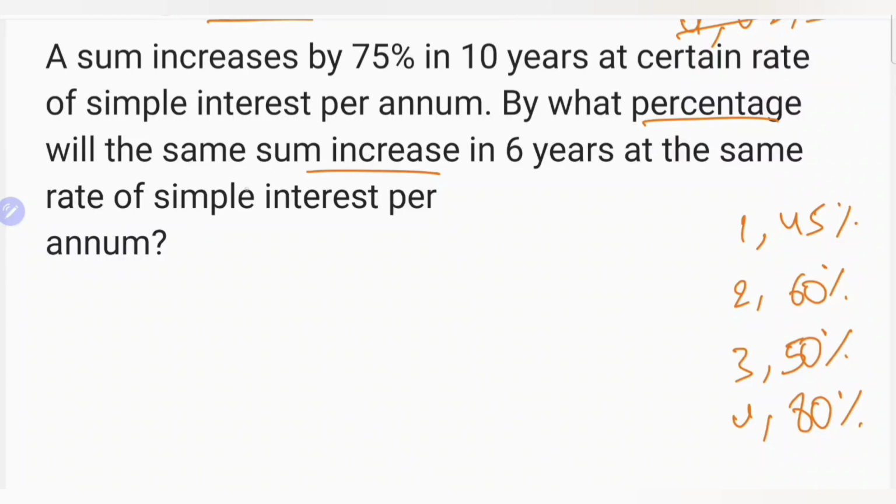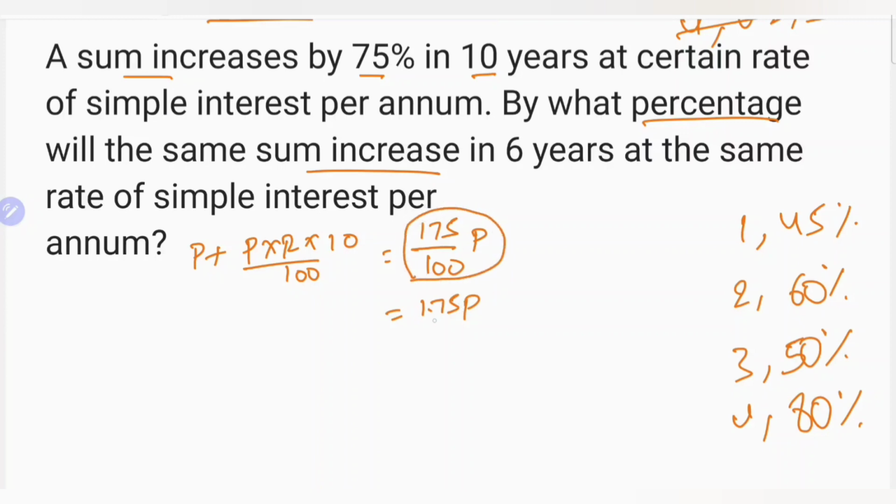Here, let us assume principal is P, sum is increased, principal is increased for 10 years, it is nothing but 75% increases, it is 175 by 100 P. You don't want to write 175 P by 100 in exam, you directly write this one.